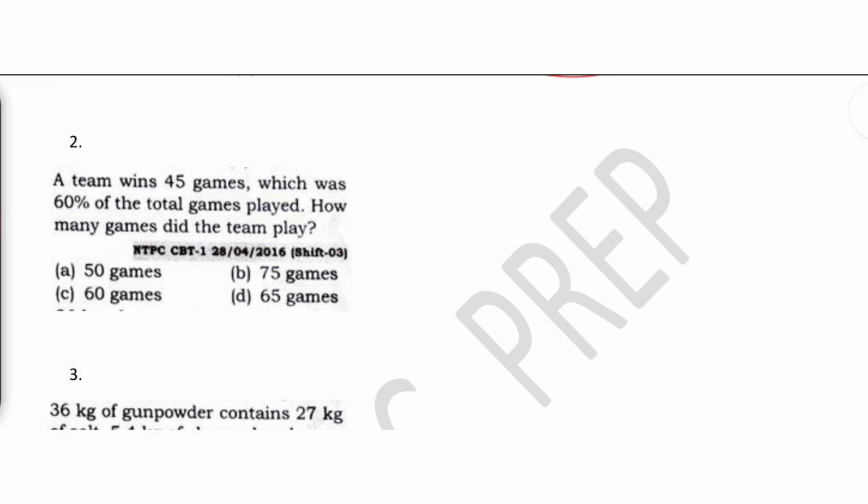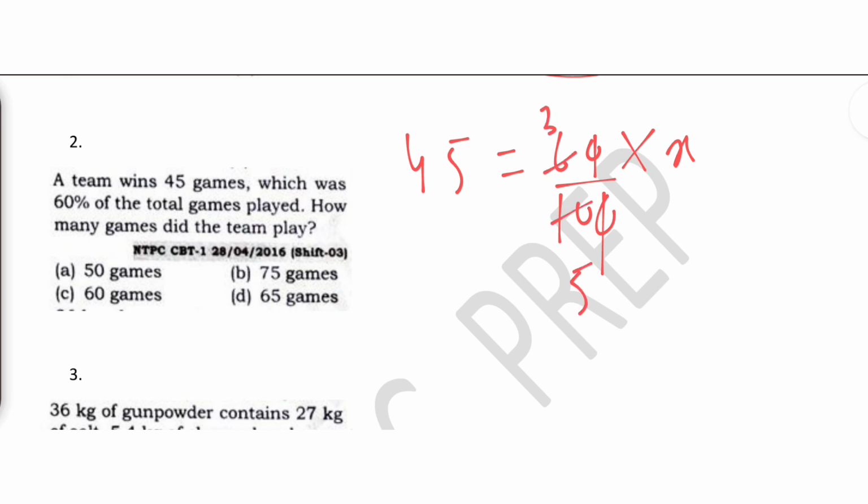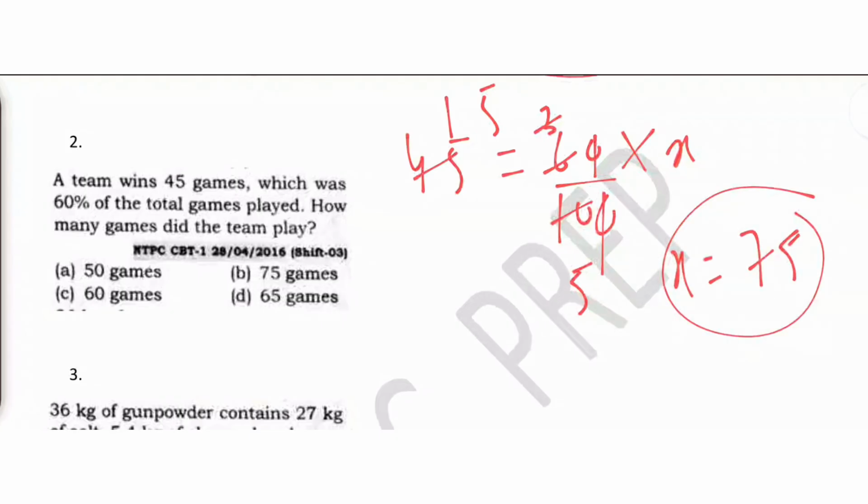A team won 45 games, which was 60% of the total games played. How many games did the team play? I will show you two approaches here. We have a team with 45 games, which is 60% of the total games, which we assume as X. We cut this and this. 2 3s are 6, 2 5s are 10, 3 15s are 45, and 15 5s are 75. So one approach is this, where your answer is 75.